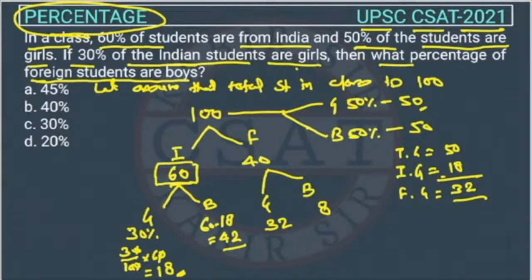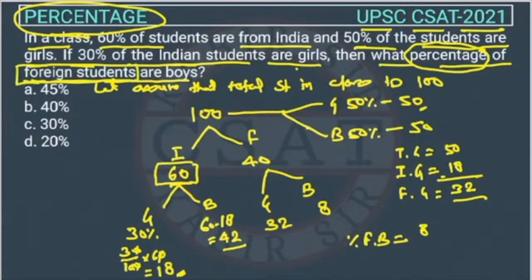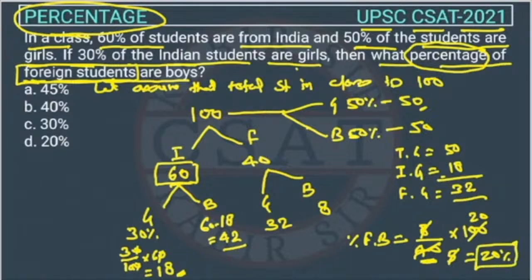But now we have to find the percentage. So what percentage are foreign boys? They are 8. We have to find the percentage of foreign students. We don't have to find out how many there are out of the total. We have to find out what percent of the foreign students the foreign boys are. So this will be 8/40. This is important: here it will not be 100, it will be 40, into 100. So this will be the percentage. Okay, so we will cut this. 8 fives are 40, and from 5 this will cut, this will be 20. So this will be 20%. So the answer will be option D.